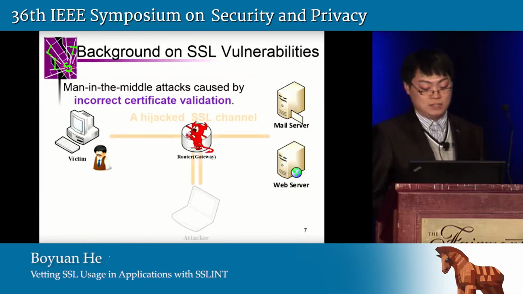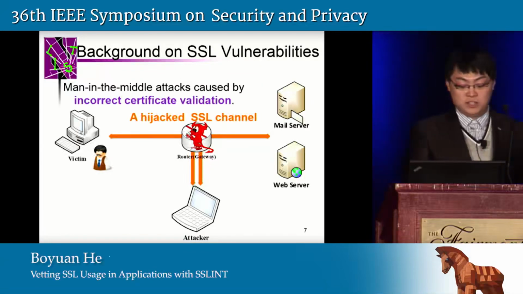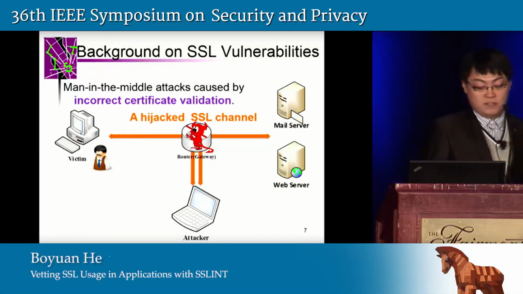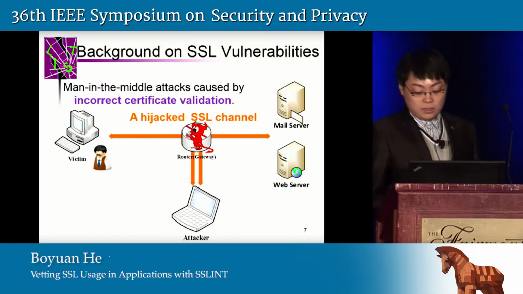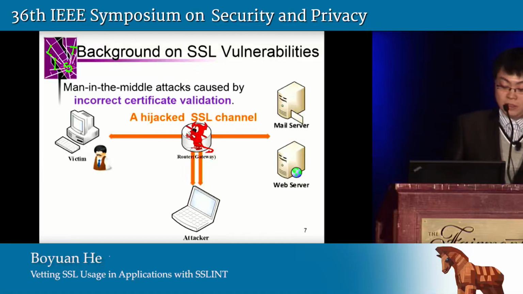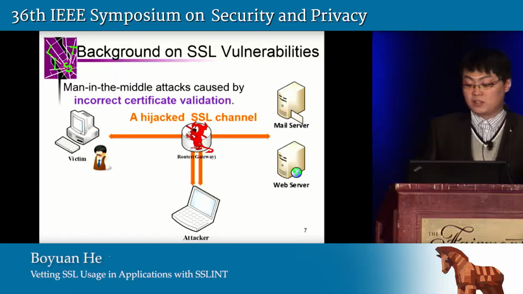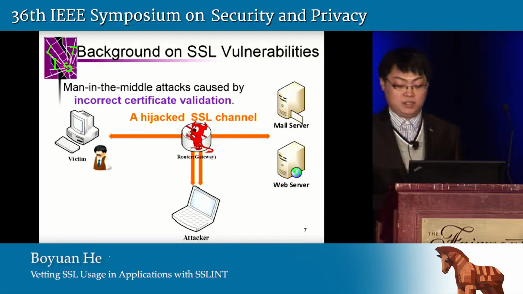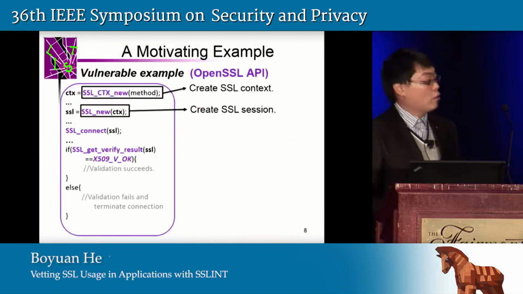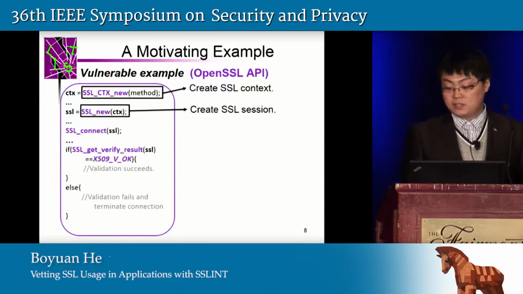Incorrect usage of SSL APIs makes it possible for attackers to bypass certificate validation, and in this way, attackers can easily intercept, decrypt, or tamper with all the information inside the SSL channel. In other words, SSL is completely broken under such attacks. So we will present a demo video of such attacks against one vulnerable email app we found at the end of the presentation.